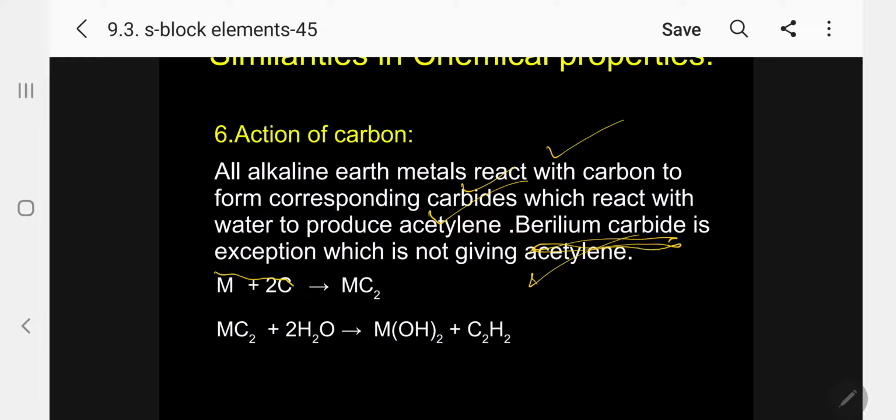Instead of that, which is giving methane. So all metals combine with carbon to give metallic carbide. The metallic carbides undergo hydrolysis, and the corresponding hydroxide and acetylene are produced. Normally, this is the base for petroleum.